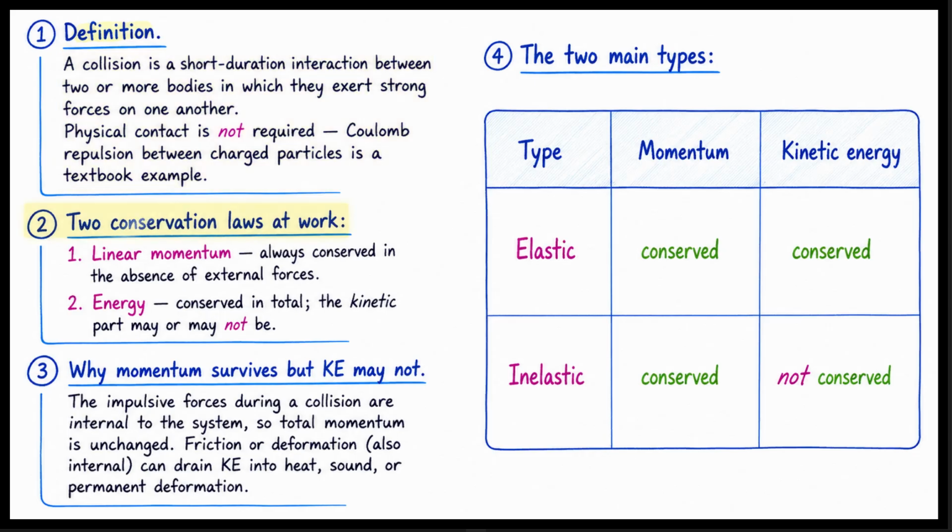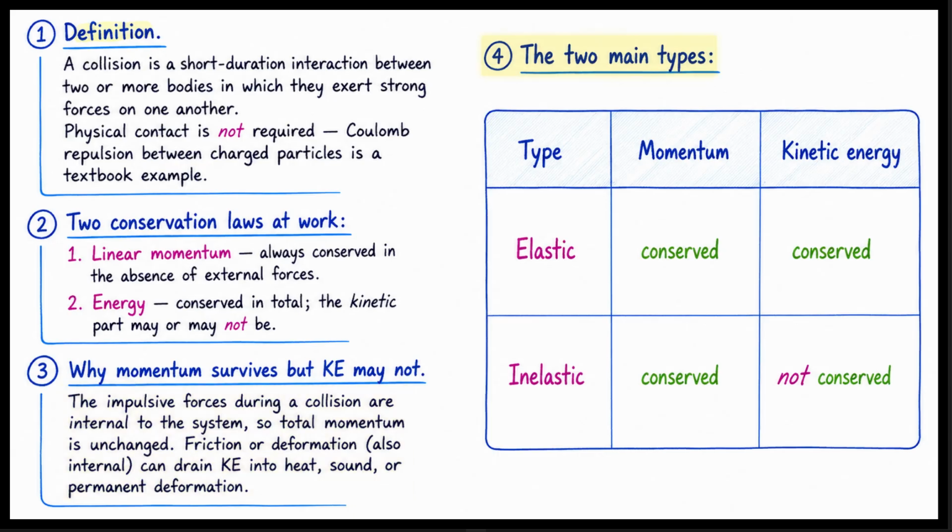There are two conservation laws at work here. First, linear momentum. This is always conserved in the absence of external forces. Second, total energy. Energy is always conserved in total, but the kinetic part may or may not be. Why does momentum survive when kinetic energy might not? The strong impulsive forces during a collision are internal to the system. Internal forces cannot change the total momentum. However, friction or internal deformation can drain kinetic energy. They turn it into heat, sound, or permanent structural changes.